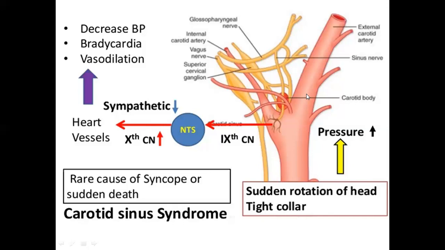The external carotid artery is a branch of the common carotid artery. The common carotid artery gives two branches. Internal carotid artery goes inside the skull and supplies structures within the skull. External carotid artery supplies the structures of head, neck and face outside the skull. Its branches are superior thyroid artery, lingual artery, facial artery, then posterior auricular artery, ascending pharyngeal artery, maxillary artery, superficial temporal artery. So these all are branches.